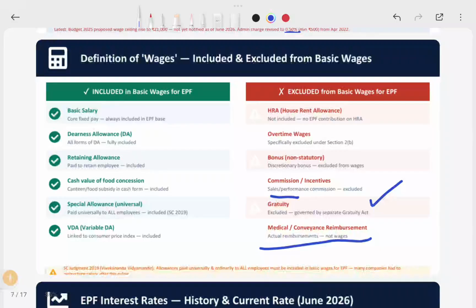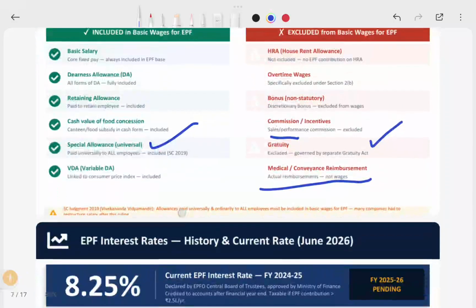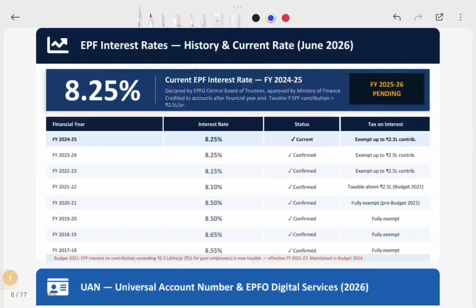And in the Supreme Court Vivekananda case, allowances paid universally and ordinarily to all employees must be included in the wages. We already covered this, Vivekananda, we already told that. Because of this case, this has been included in the definition.